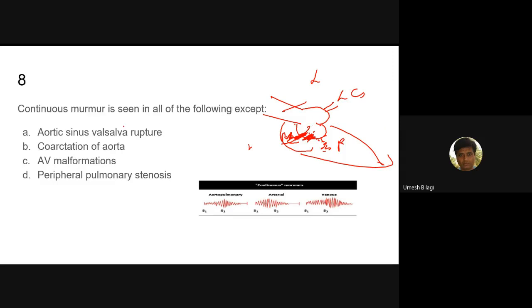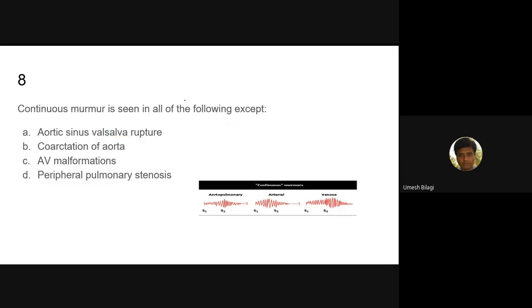So rupture of an aortic sinus of Valsalva will give you a continuous murmur, a to-and-fro through and through murmur, more so with the right atrium. Sometimes it can rupture into the septum also, but forget about this. The commonest is into the right atrium. So aortic sinus of Valsalva rupture will cause a continuous murmur. You remember that much for undergraduates.